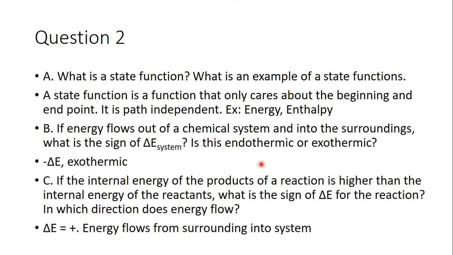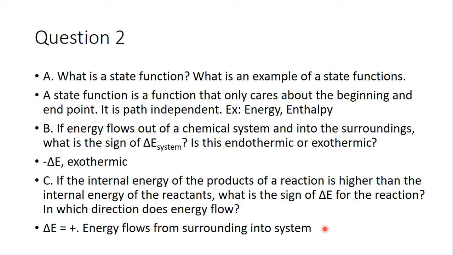So if energy flows out of a system into the surroundings, what's the sign of delta E? Well, if energy flows out of you, you're losing it, so you have lost energy, so you're negative energy now. And exothermic, exo means like exit, so if energy is exiting you, you're exothermic. Endo would be inside, entering, energy is entering you, but we're losing energy, so it's exothermic.